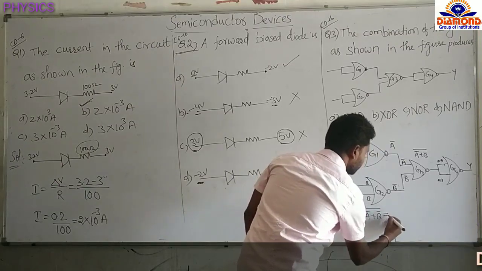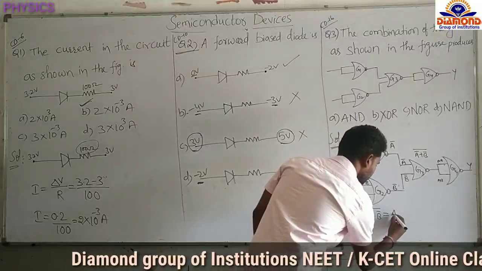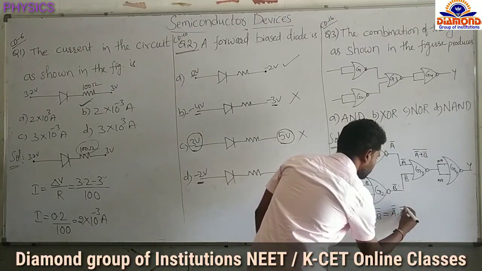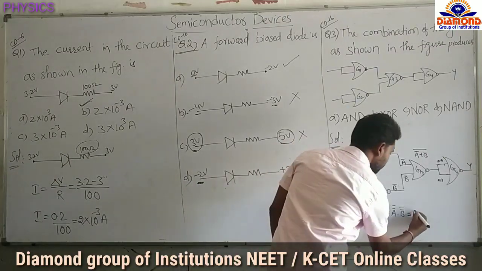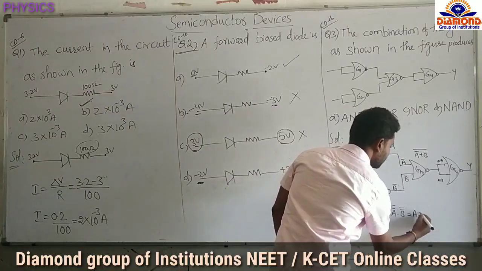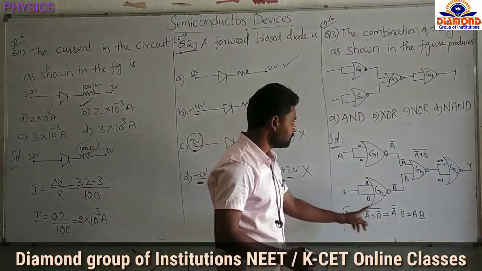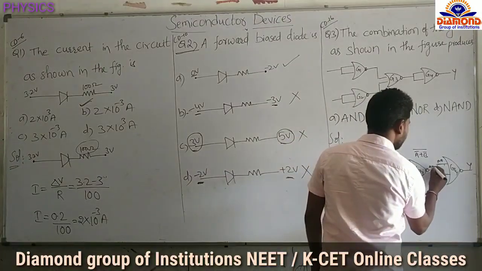This, from De Morgan's theorem, we can write as A complement whole complement dot B complement whole complement. A complement whole complement is nothing but A only, and B complement whole complement is nothing but B. AB we are getting. So the output of G3 is nothing but AB. So now here we are getting the AB output.